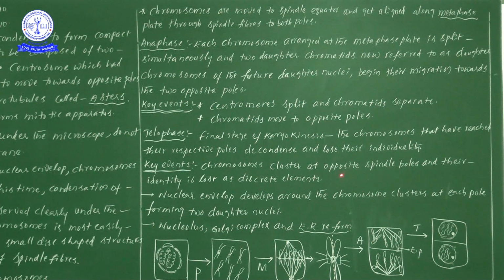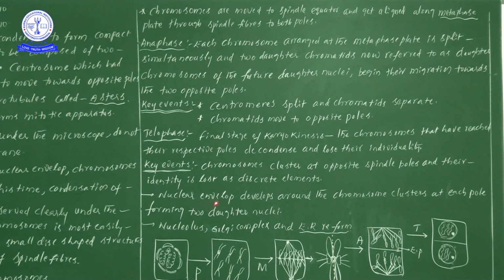So chromosomes cluster at opposite spindle poles. The chromosomes cluster at opposite spindle poles, and their identity is lost as discrete elements. Once the chromosomes have reached the opposite poles, their identity is lost as discrete elements.